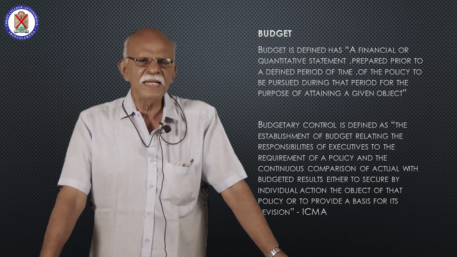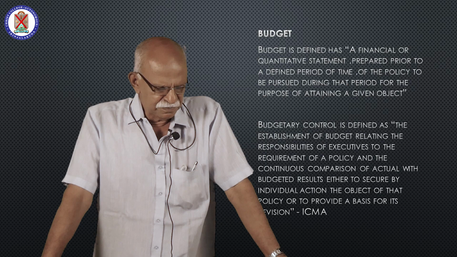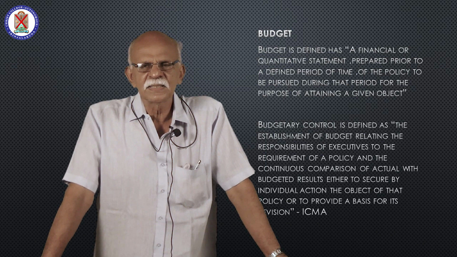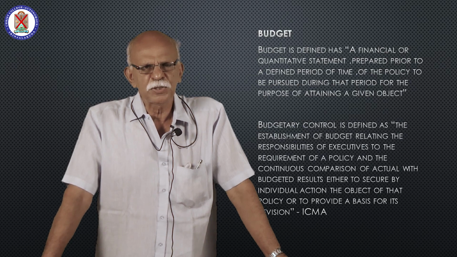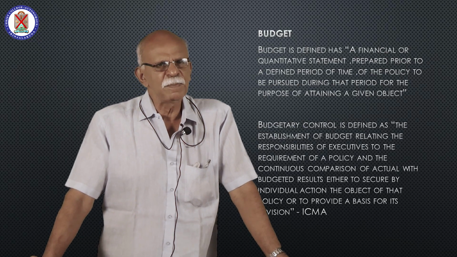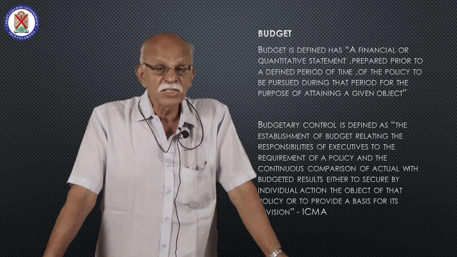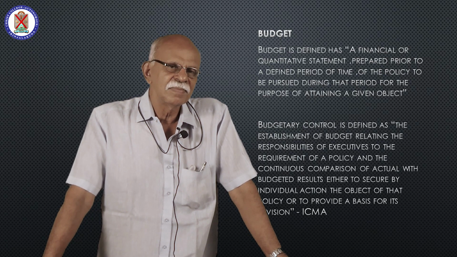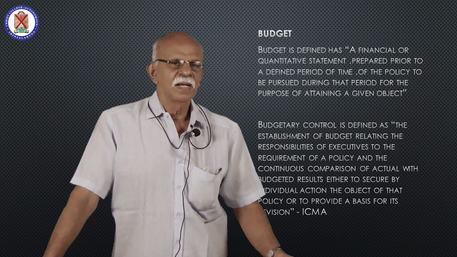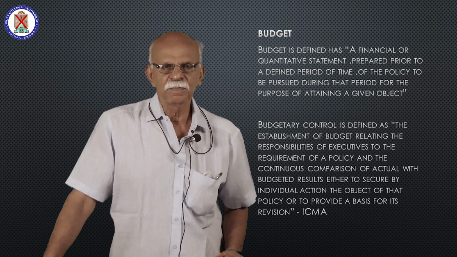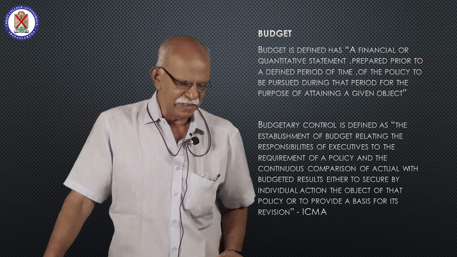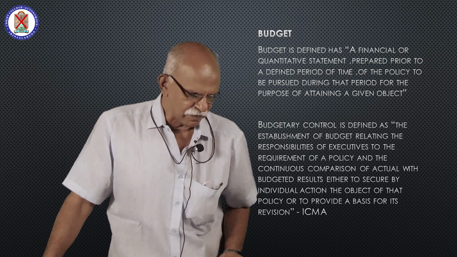It is to be prepared in advance. Suppose you are preparing a budget for April to June, that is for 3 months, April, May and June. That is to be prepared sufficiently early, either in March or in February. That is, budget is prepared in advance of the definite period.